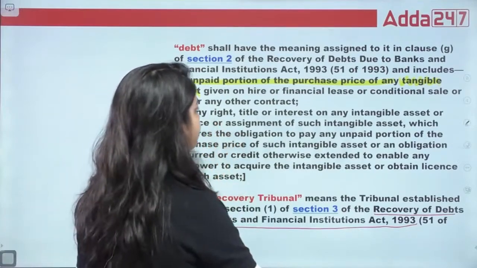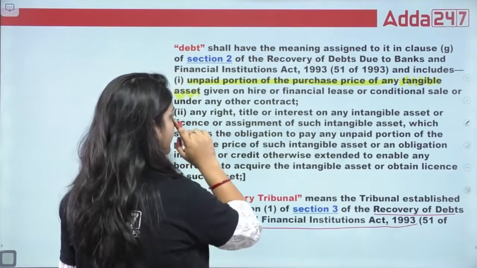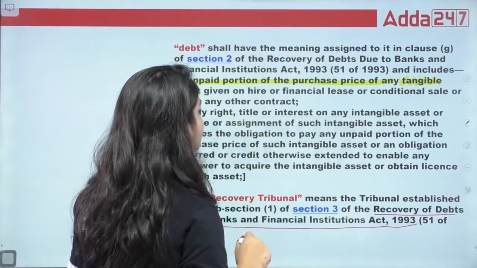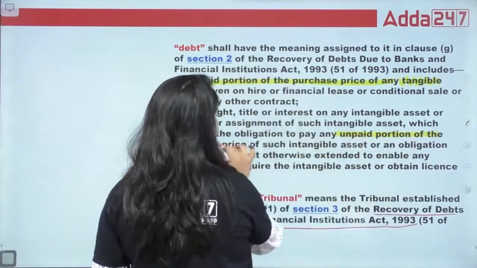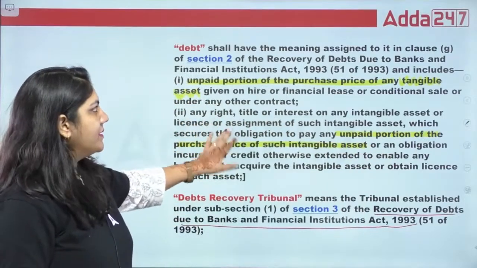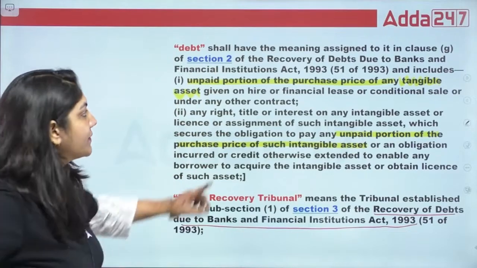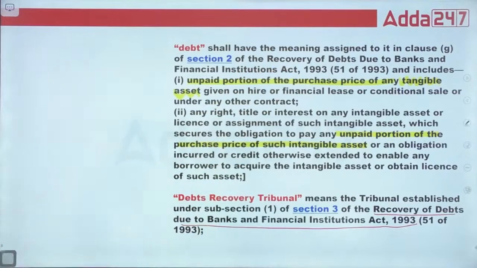Or in this case, any right, title, or interest in any intangible asset which secures the obligation to pay the unpaid portion of the purchase price of the intangible asset. So if these things happen, this is called debt. And the debt definition is also given, guys, under the DRT Act. This is very, very important, guys.